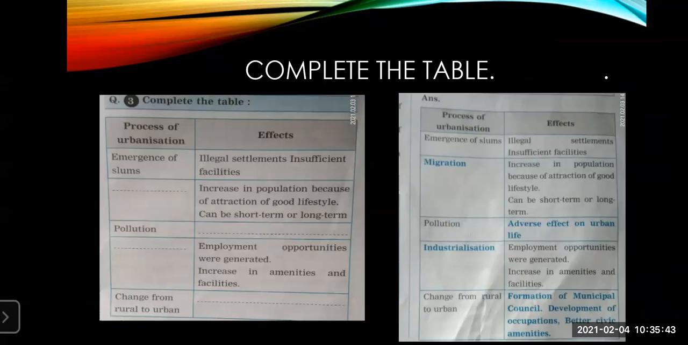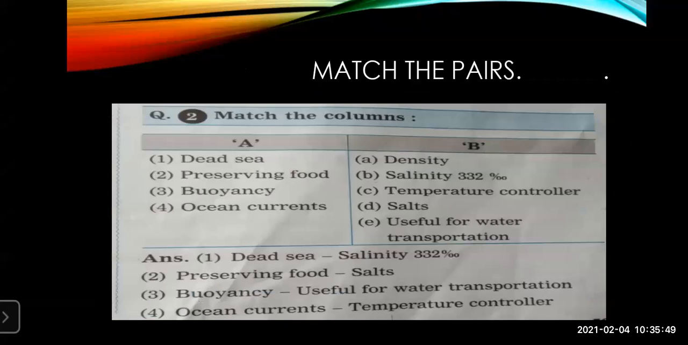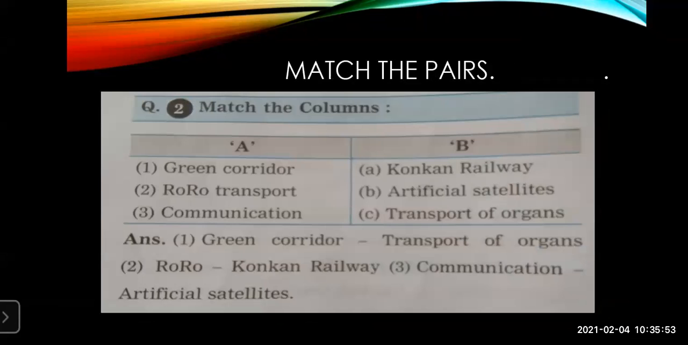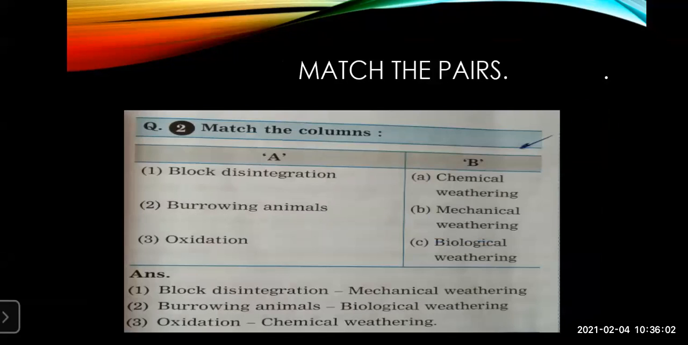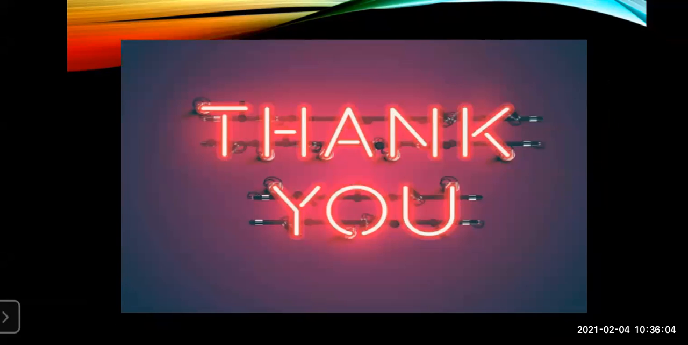We have also seen the next type of question number 2. It can come as complete the series, complete the table. Then we have taken many examples of match the pairs, because most of the time what is asked over here is match the pairs.